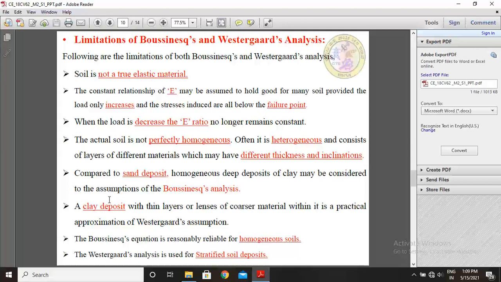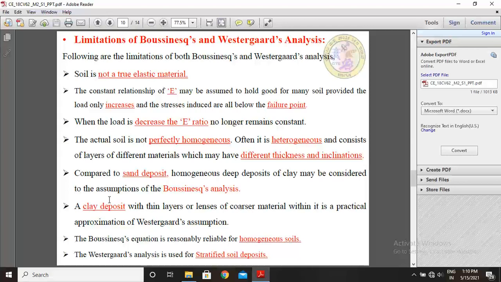Now, all of you remember in which soil which equation is used. If a homogeneous type of soil is available in the foundation, then you calculate vertical stress with respect to design load at a depth Z using Boussinesq's equation, that is sigma z equal to 3Q by 2 pi into 1 by (1 plus (r by z) whole squared) to the power 5 by 2.